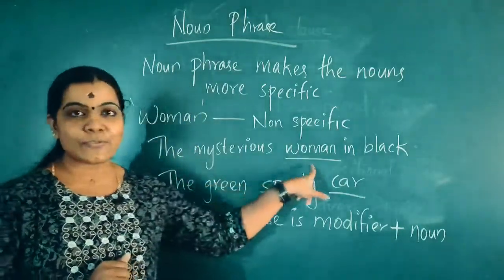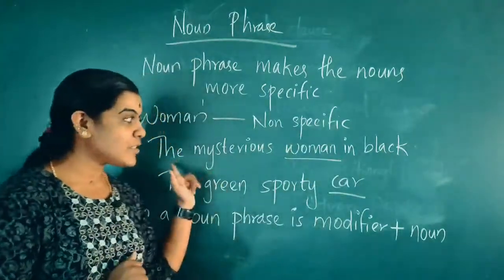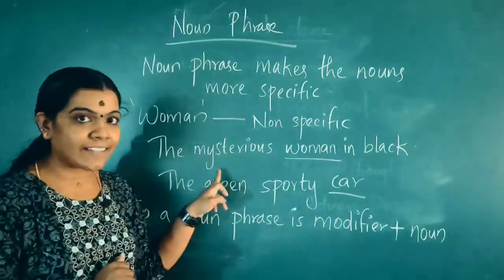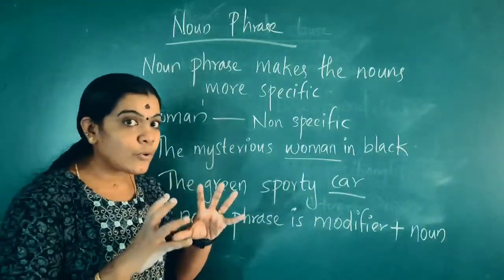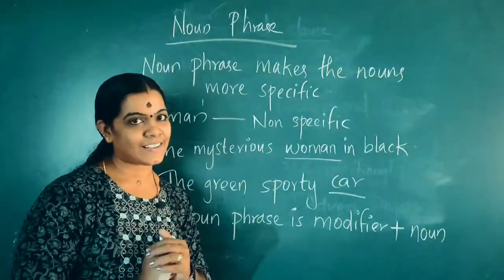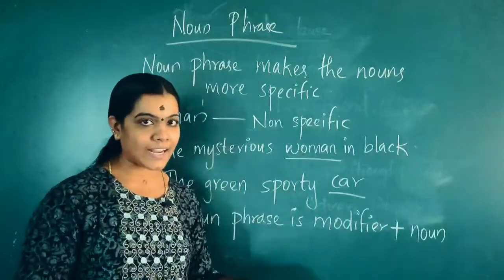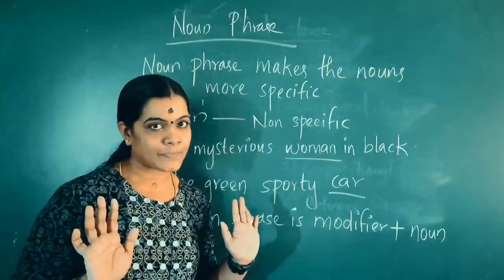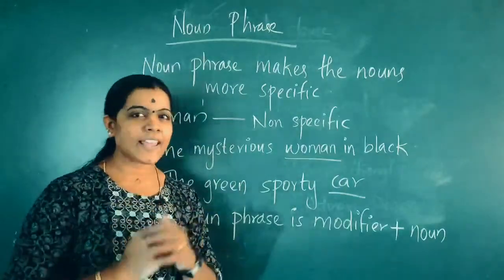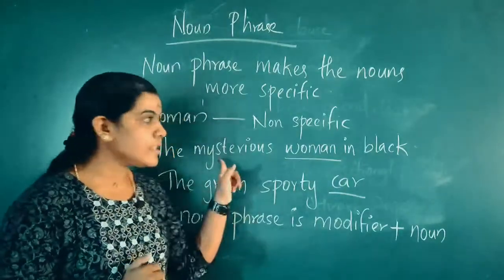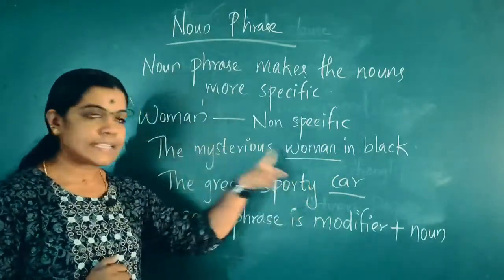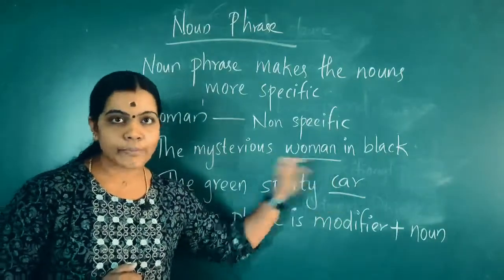The mysterious woman in black. Here in this sentence, we are able to know which woman. The mysterious woman in black, who wore a black dress. So here, which word is specifying woman? Mysterious. Here the noun is woman. In this sentence, the noun is woman.